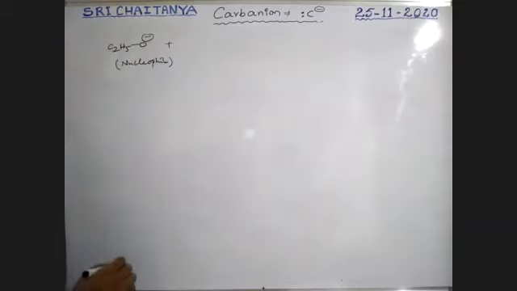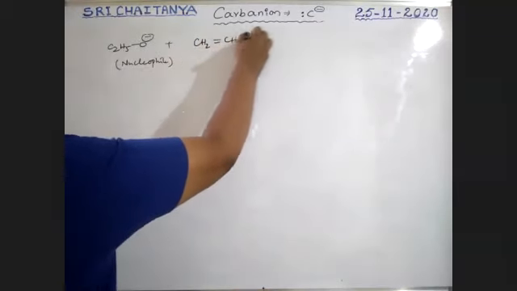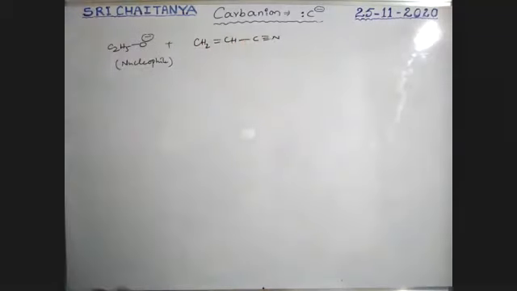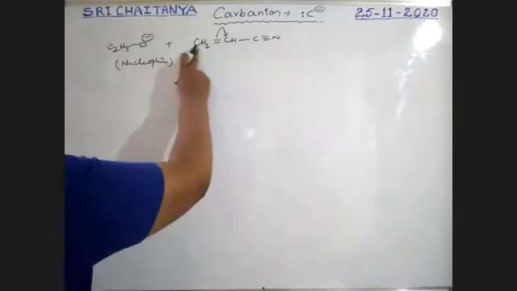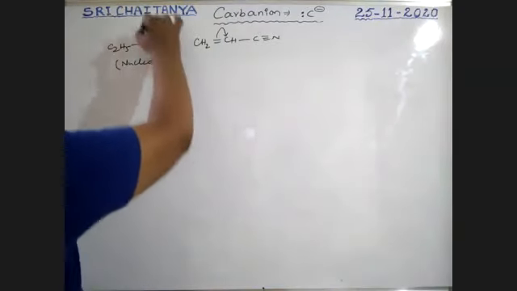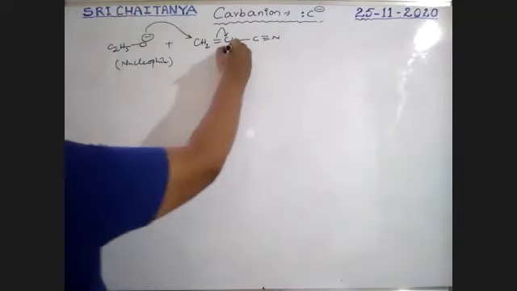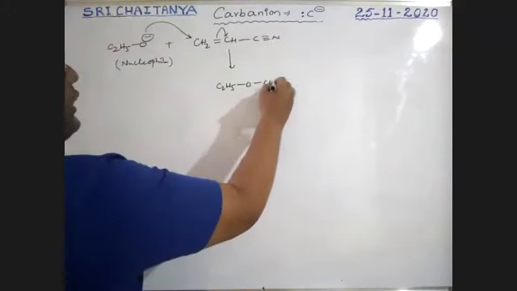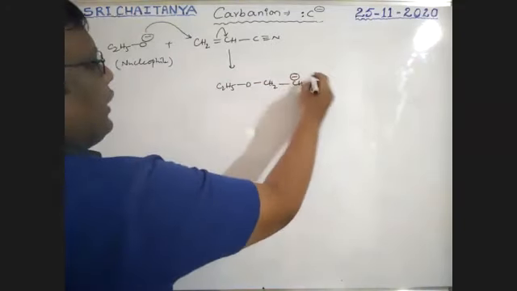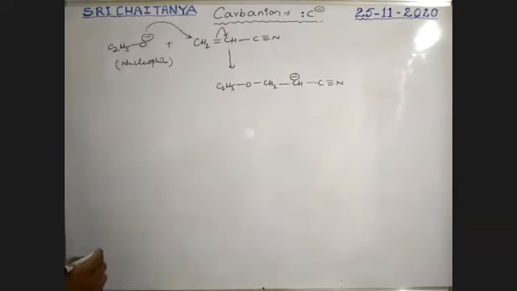This nucleophile attacks the C triple bond N. Now this pi bond migrates to this one, and this carbon gets positive charge. So this negative ion attacks here. That gives C2H5 O CH2 CH minus, C triple bond N, boys.